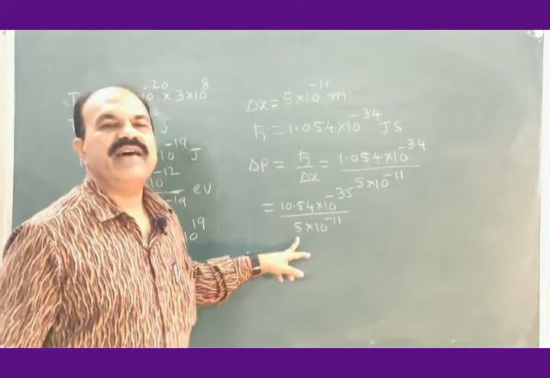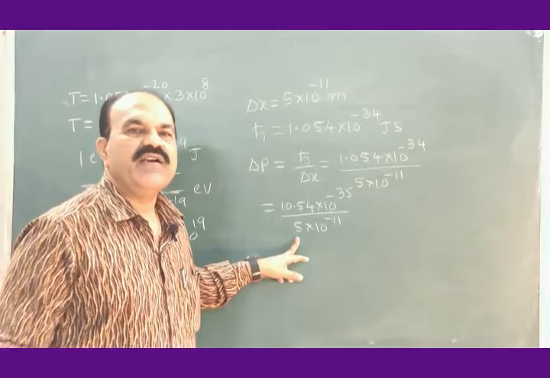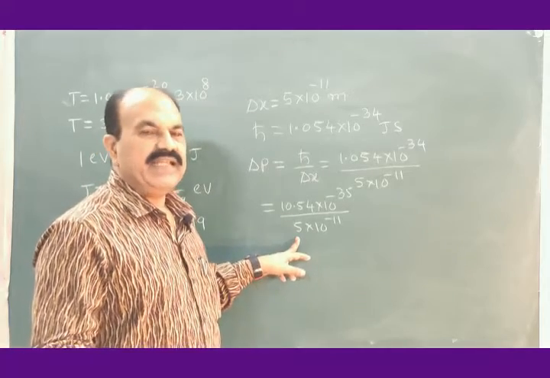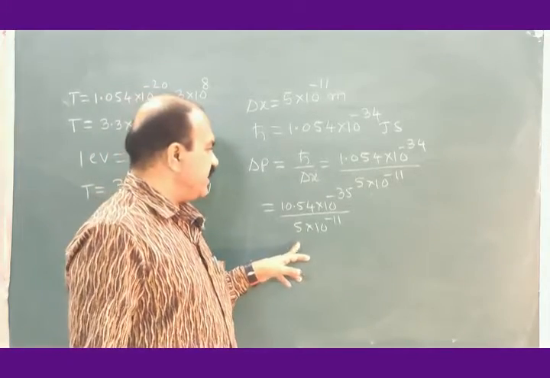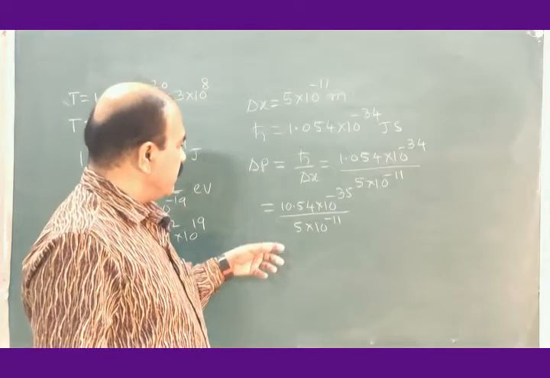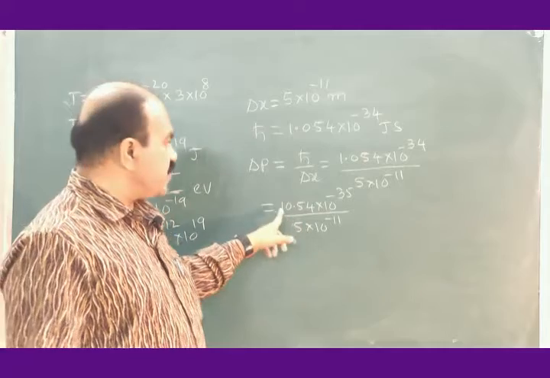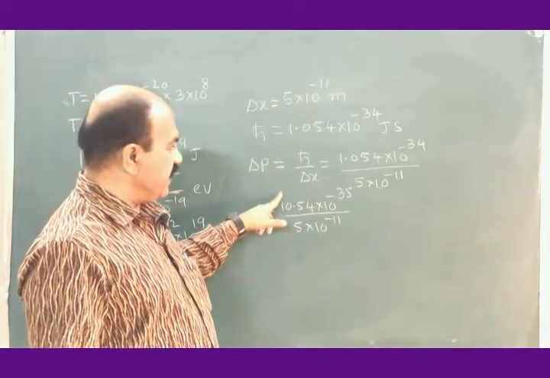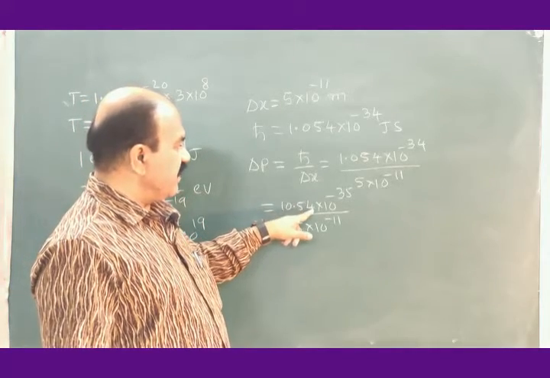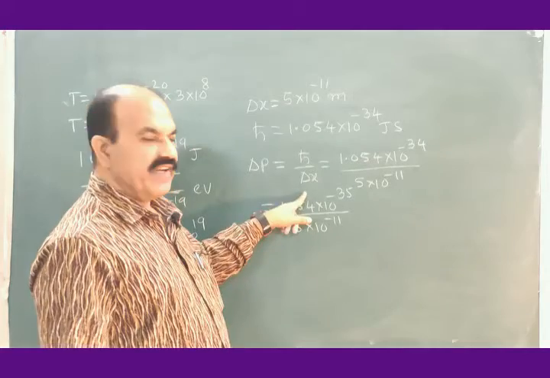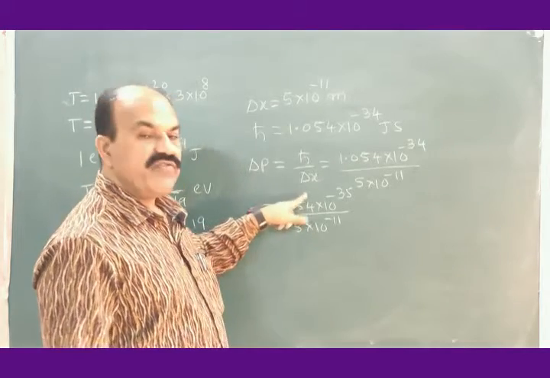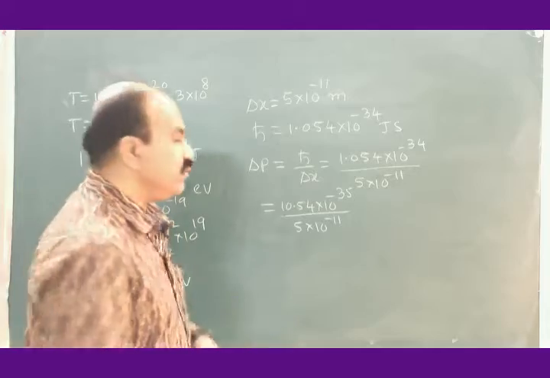10.54 divided by 5 is approximately 2.18. Let us take this 2.18, approximately 2.2.